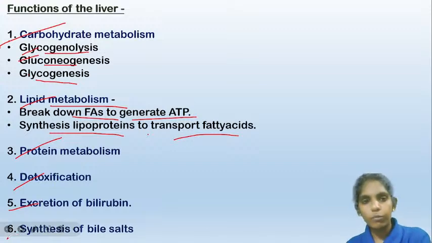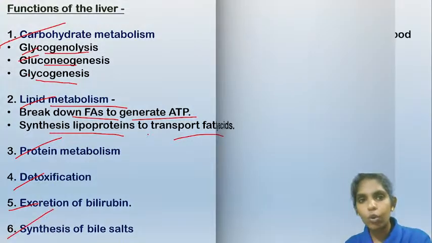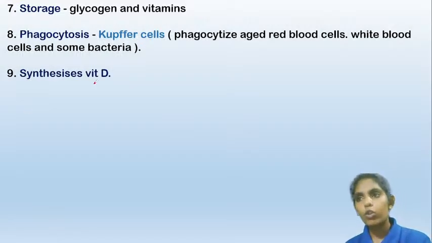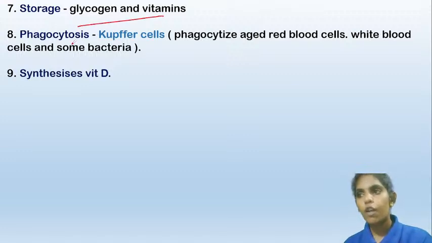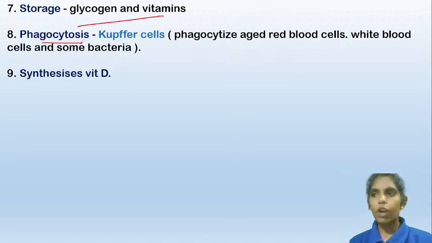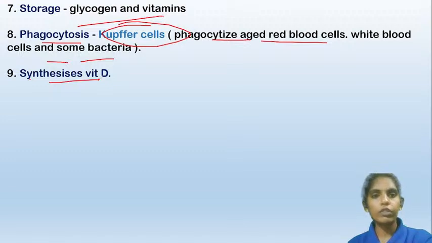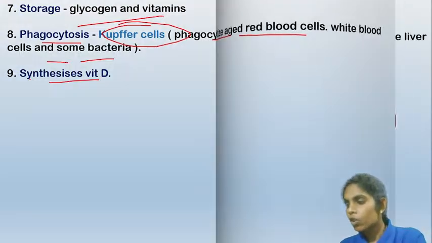The liver also synthesizes bile salts, which are required for the metabolism of fats, and it also stores glycogen and vitamins. Phagocytosis: the Kupffer cells, which are a type of macrophages, or you can say immune cells, are present in the liver, and they will phagocytose red blood cells. And the liver is also responsible for the synthesis of vitamin D.